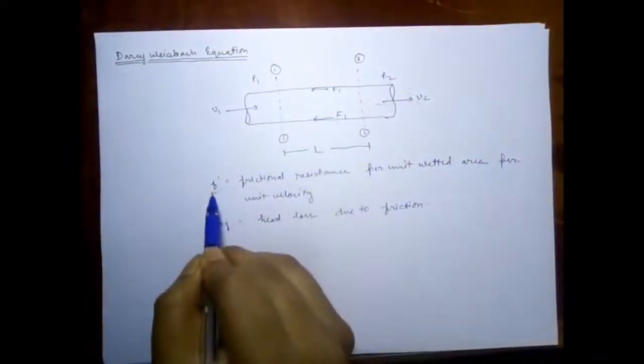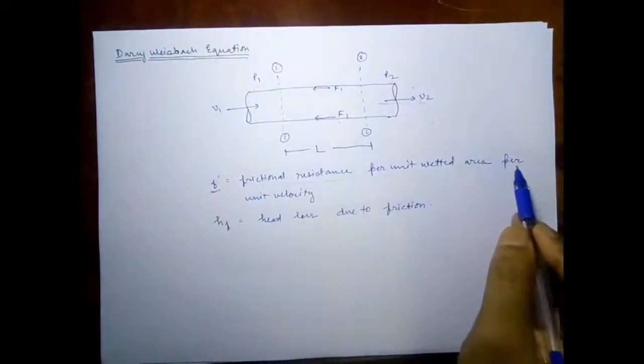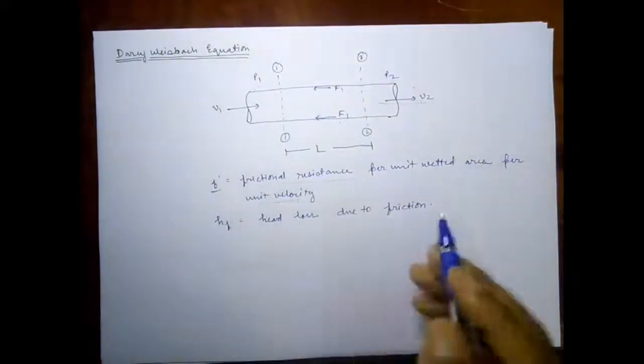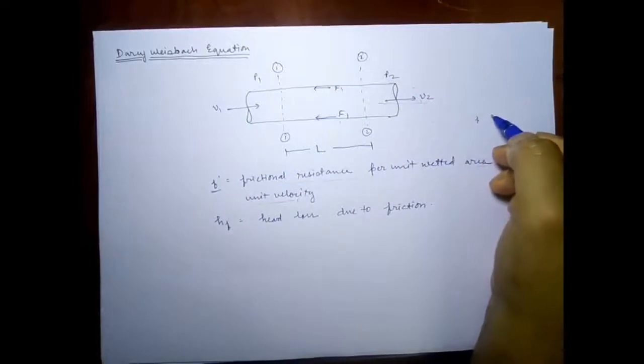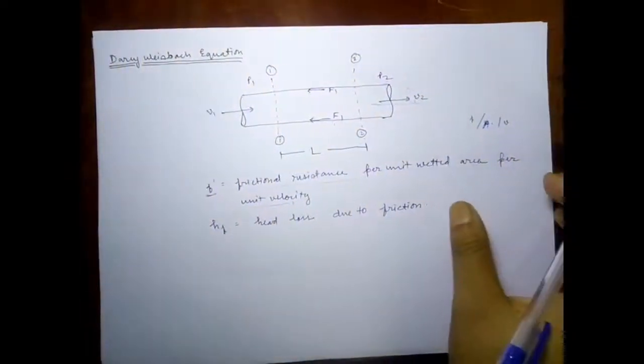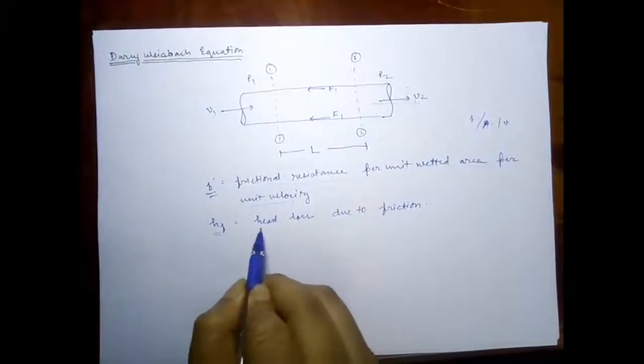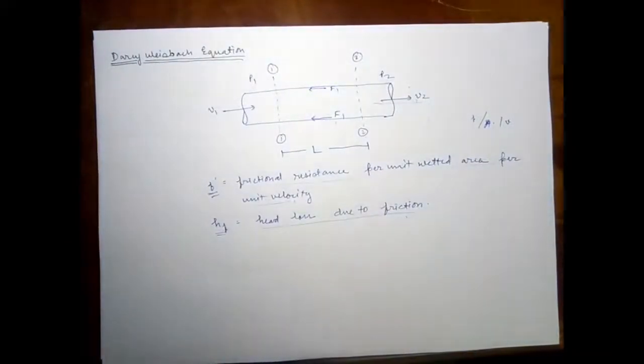Now F dash is a parameter, that is the frictional resistance per unit wetted area per unit velocity. So it is the frictional resistance per unit wetted area per unit velocity. Alright, so we will get about that soon. And HF is the head loss due to the friction.